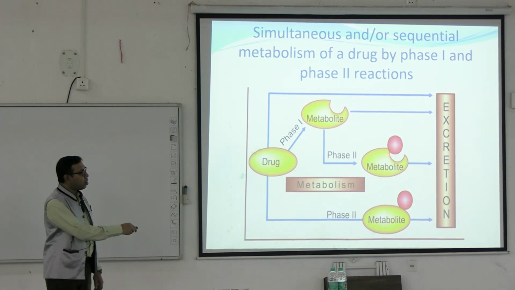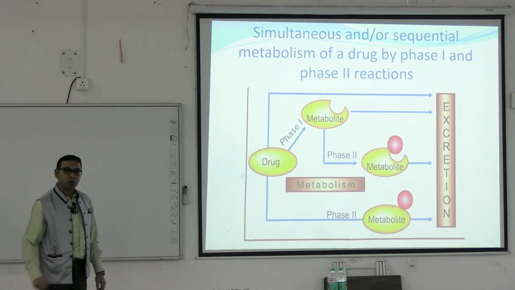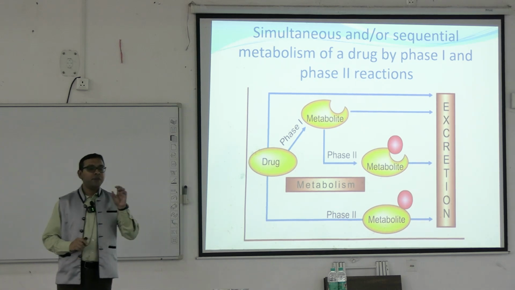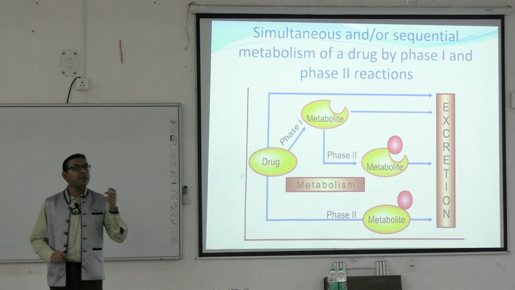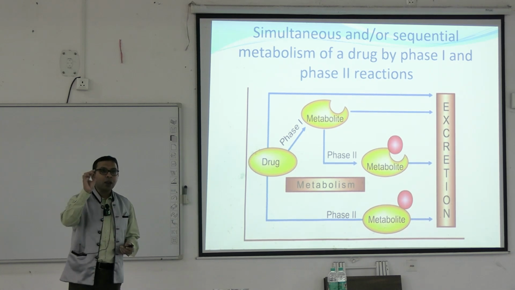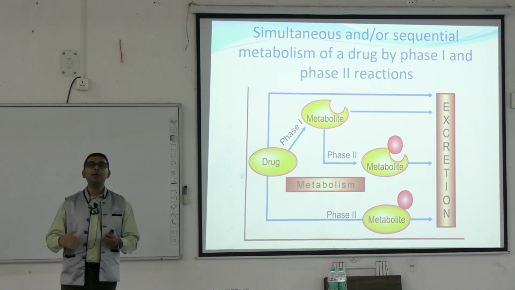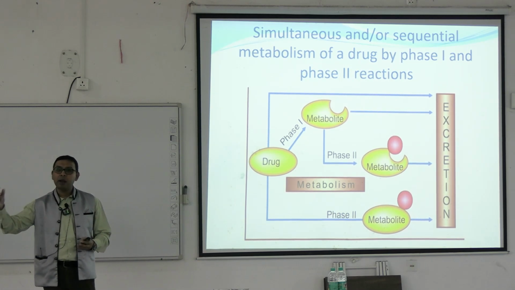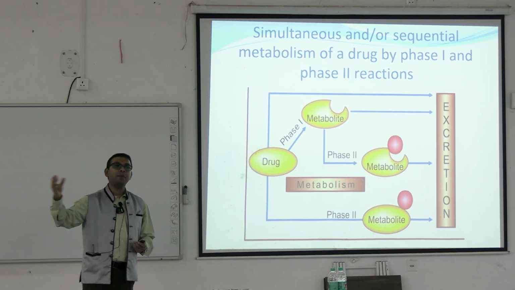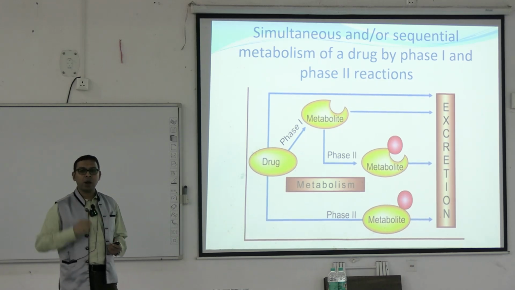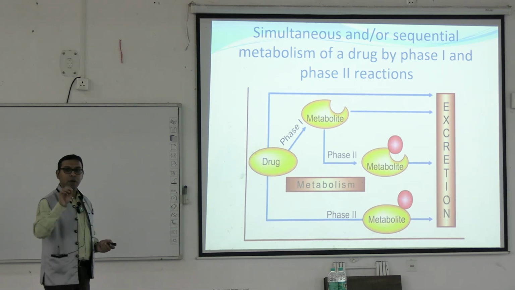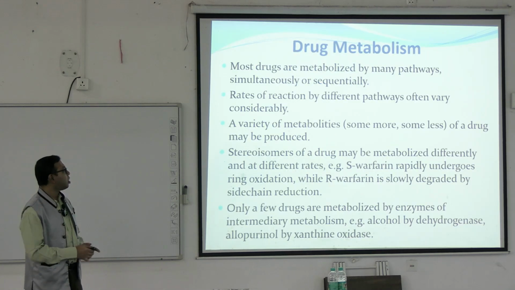So, you can see that an endogenous molecule is added in the phase 2 reaction. This is the main difference between phase 1 and phase 2 reactions. Phase 1 is the functionalization reaction, where some functional groups are added, so that the drug may be oxidized or reduced. In phase 2 reactions, some endogenous molecules are added, like glucuronide, glutathione, or acetyl coenzyme, etc. That is the difference between phase 1 and phase 2 reactions.